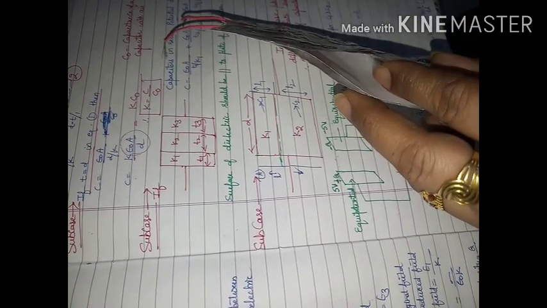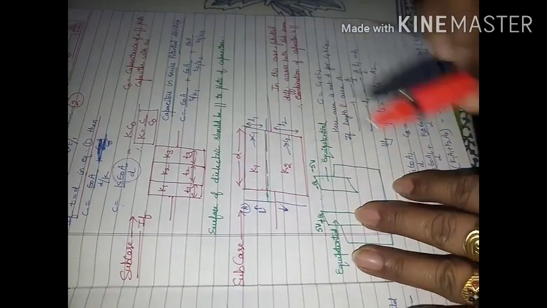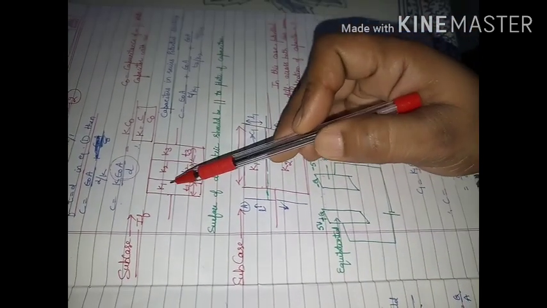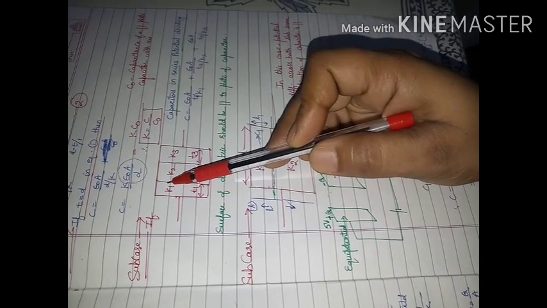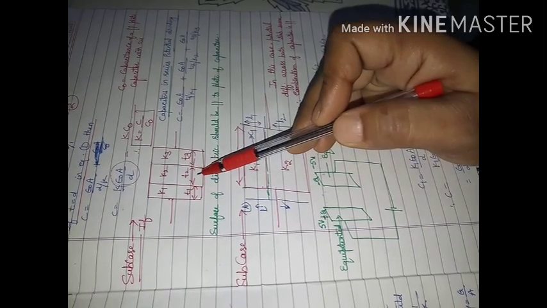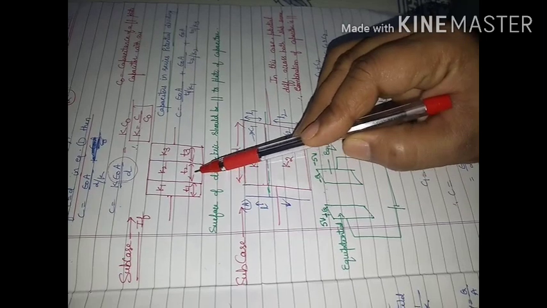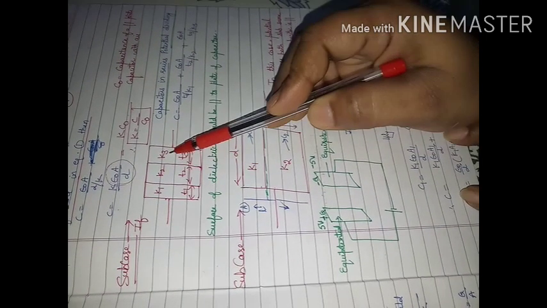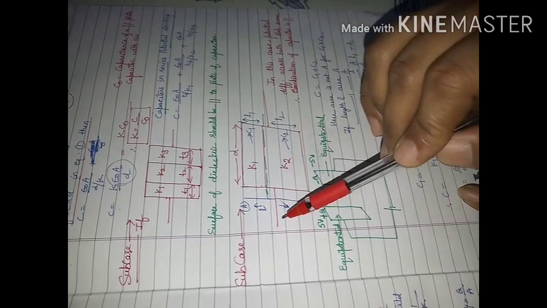Like this we can have so many combinations of dielectric slabs with different thickness. So this is one sheet with dielectric constant K1 and thickness T1. Another dielectric substance with dielectric constant K2 and thickness T2. Another with dielectric constant K3 and thickness T3.